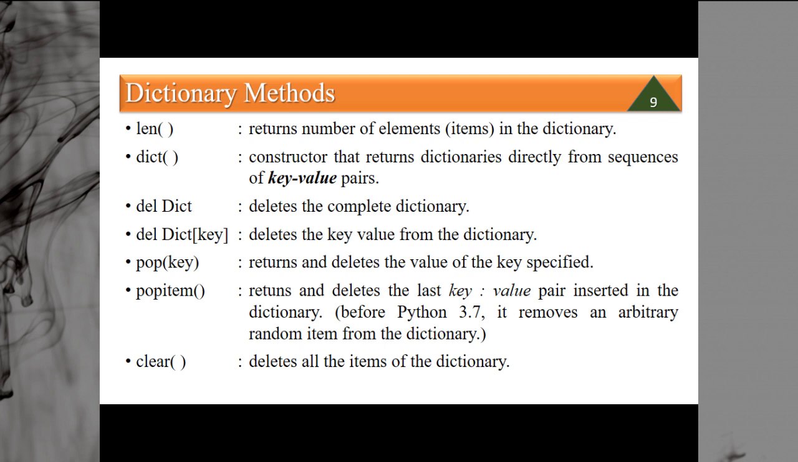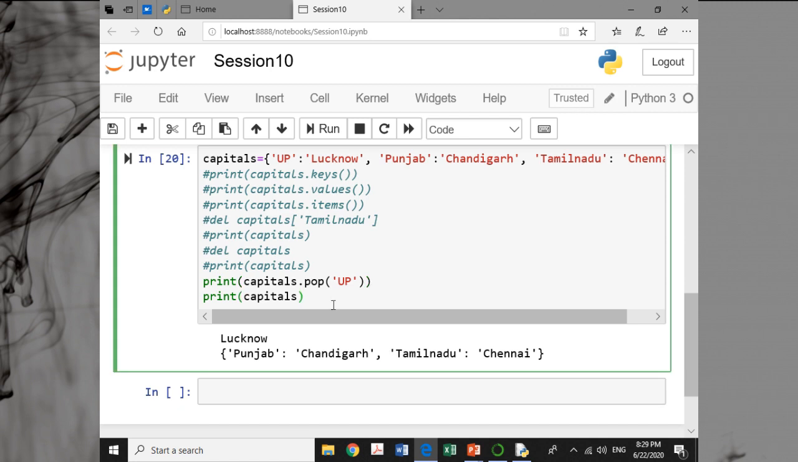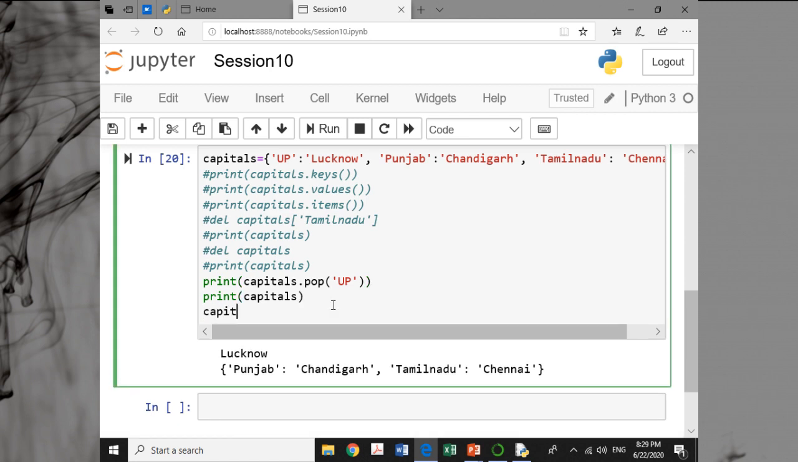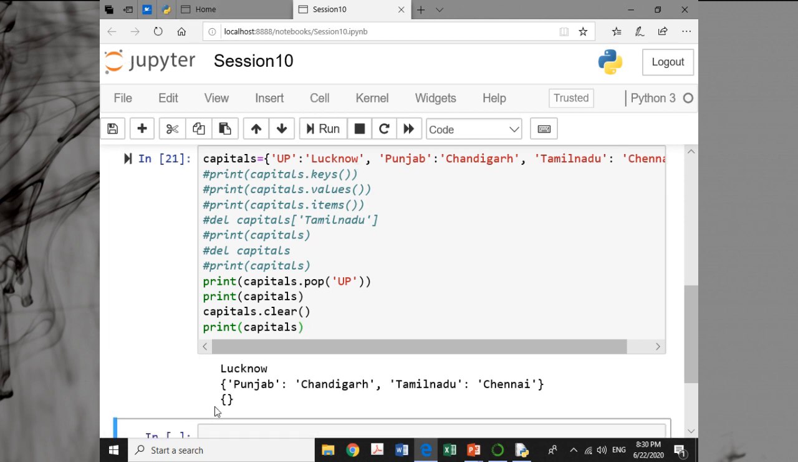Clear deletes all the items of the dictionary. You can see here, suppose we say capitals.clear(), print capitals. You can see, now you can see the difference between capitals.clear and del capitals.